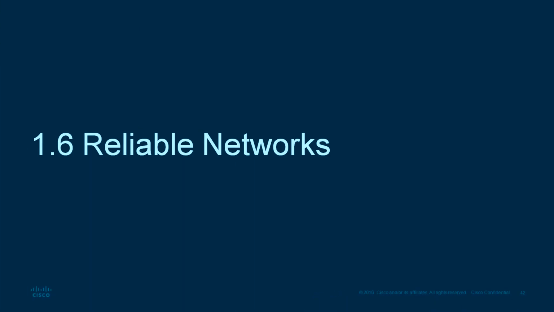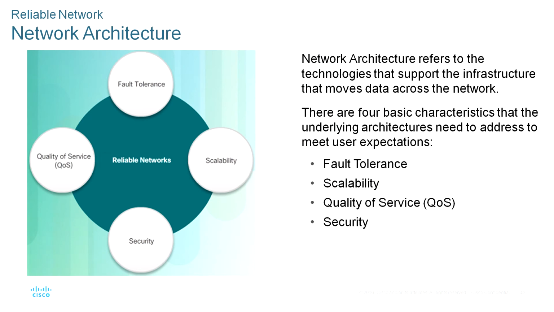Next one, you can see reliable networks, point 1.6. Have you ever been busy working online, only to have the internet go down? As you know by now, the internet did not go down. You just lost your connection to it.